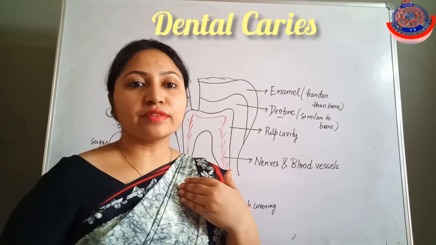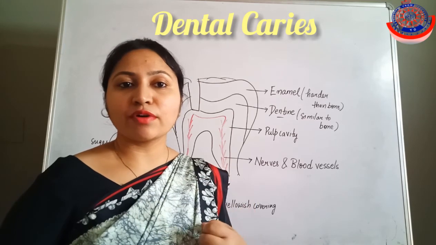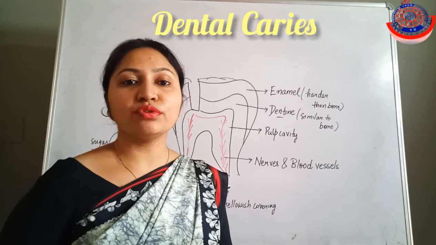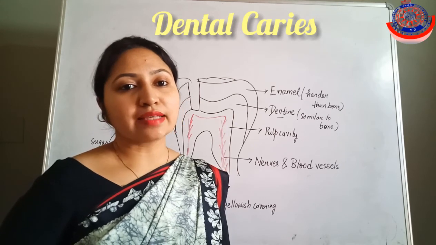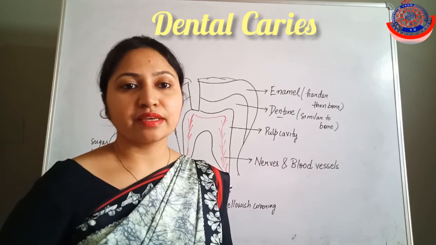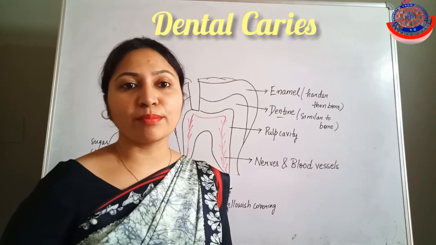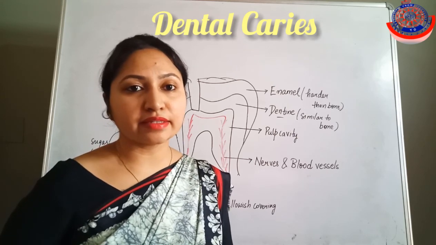So it cannot neutralize the acid forming bacterial cells, and this will be responsible for the formation of dental caries in our tooth.